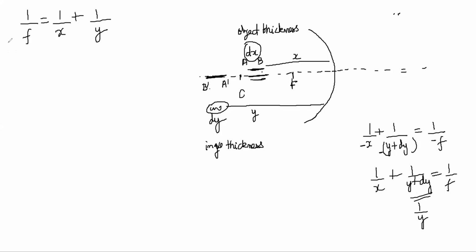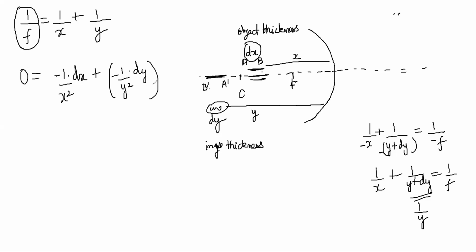So if you differentiate this expression, this is constant, so differentiation is 0. This becomes minus 1 by x square into dx plus minus 1 by y square into dy. So your differentiation gives you this result: dx by x square is equal to minus dy by y square. So clearly dy by dx is equal to minus y square by x square.